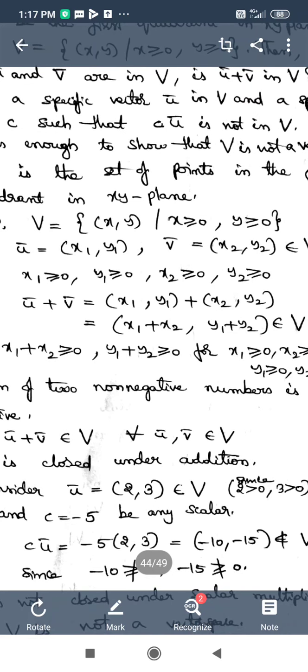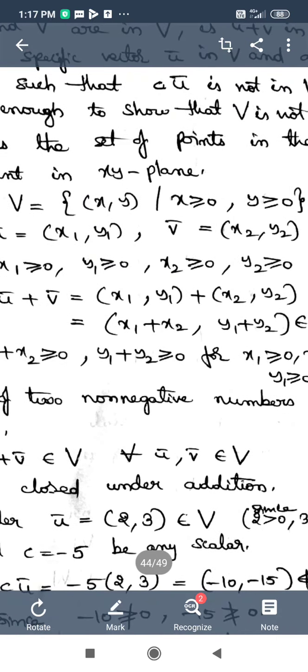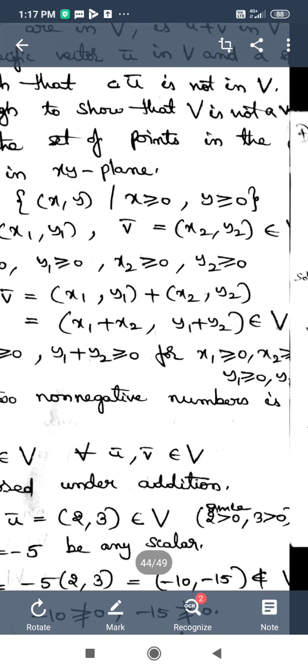All the coordinates in the two vectors should be greater than or equal to 0. Now let us find u bar plus v bar. It is equal to x1 comma y1 plus x2 comma y2, which is further equal to x1 plus x2 comma y1 plus y2, by the definition of addition of vectors in R2.